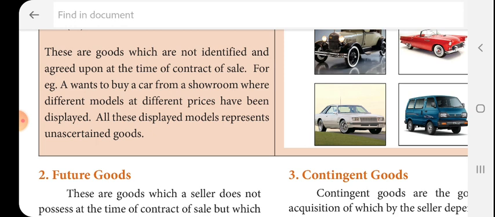A wants to buy a car from a showroom. Different models at different prices have been displayed. All these displayed models represent unascertained goods. It will not be bought immediately, it will be bought in future.